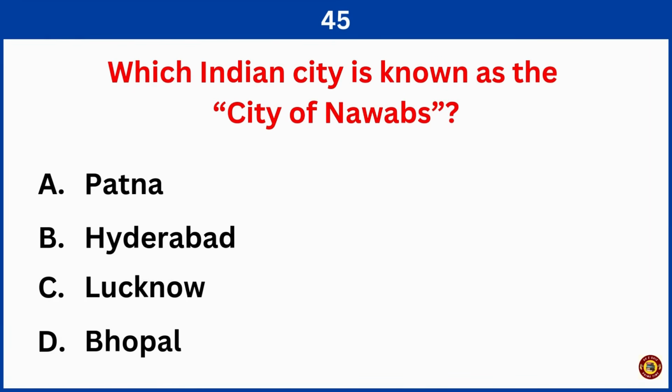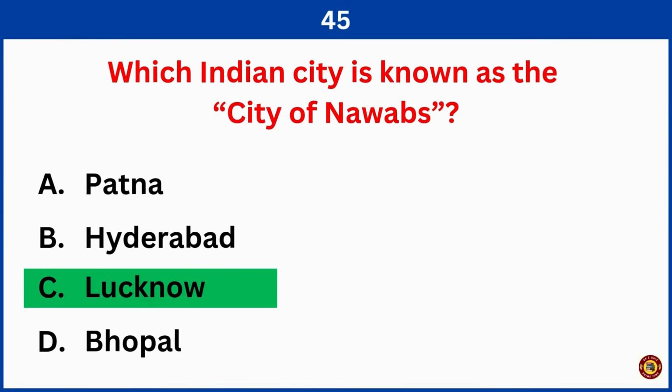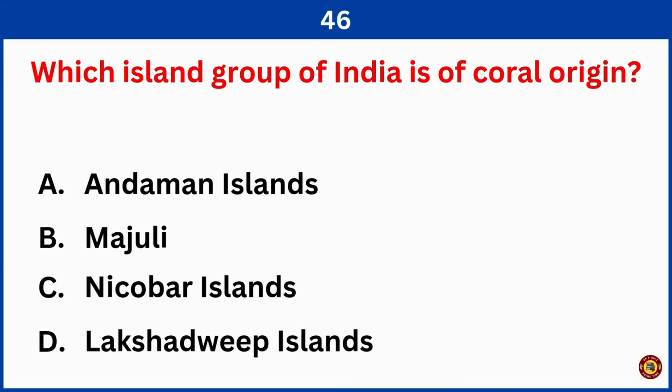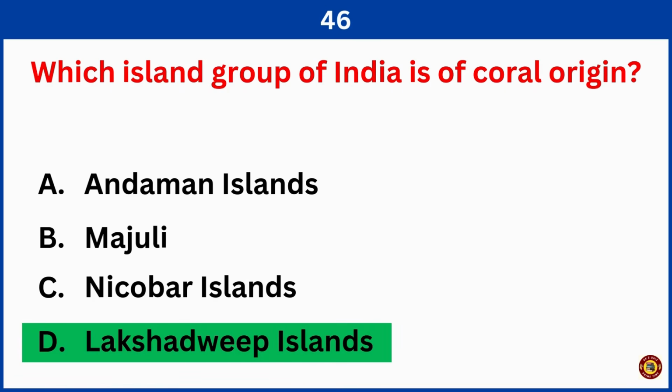Which Indian city is known as the City of Nawabs? Correct answer is option C, Lucknow. Which island group of India is of coral origin? Right answer is option D, Lakshadweep Islands.